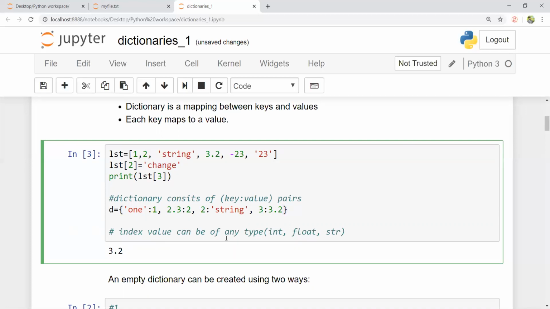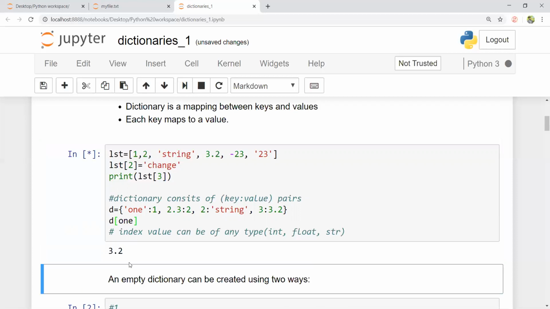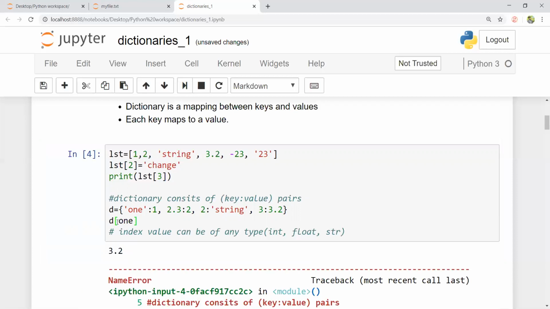So now the index value can be of any type like integer, or a float, or a string. It can be of any type. So how do we access an element inside the dictionary? Simply call it by its key, D colon say 1. Now you can see I'm going to call it by its value.